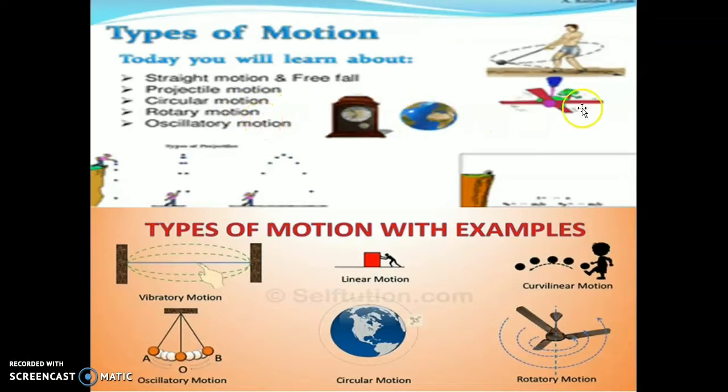Rotational motion, that is a fan rotating. In a clock you can see the pendulum move here and there. This is a vibrational motion. Linear motion, curved line motion, accelerated motion, circular motion and rotational motion.